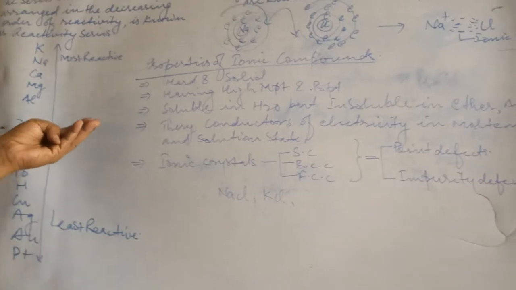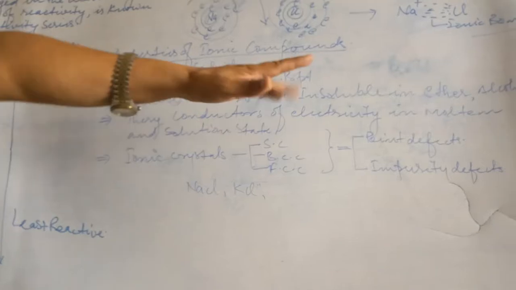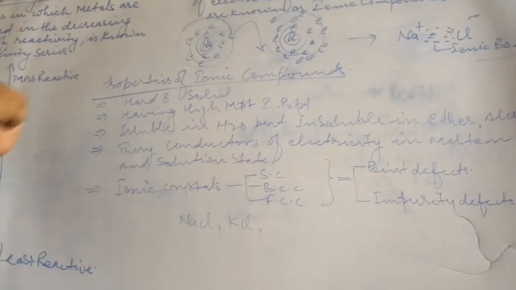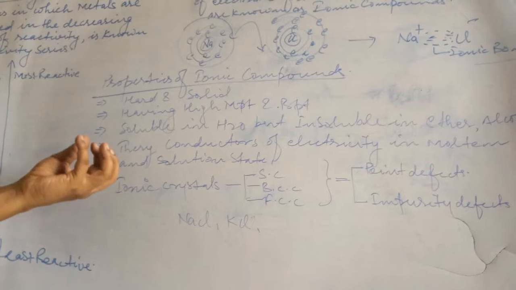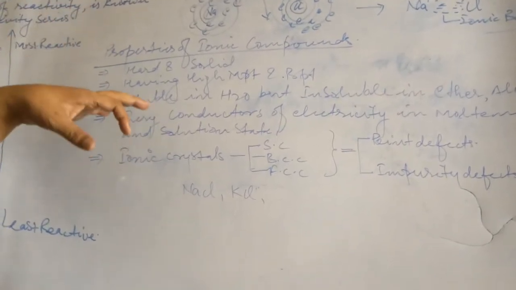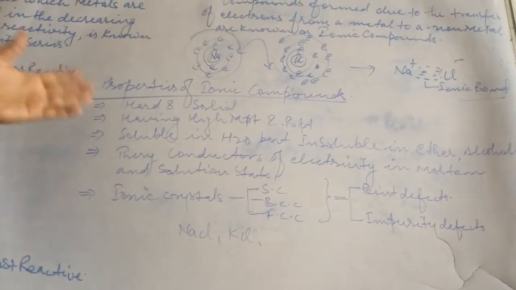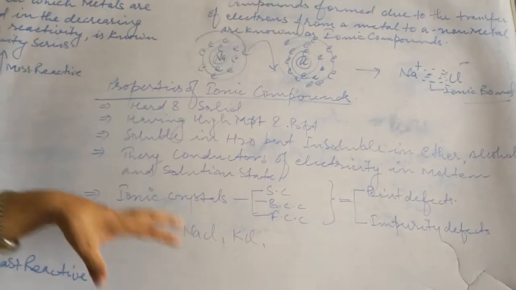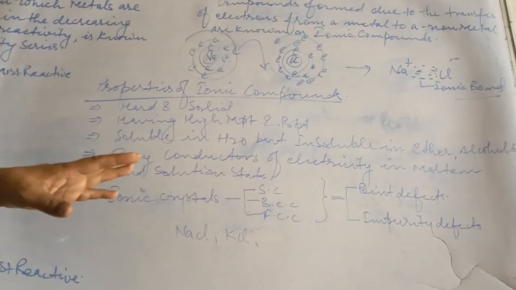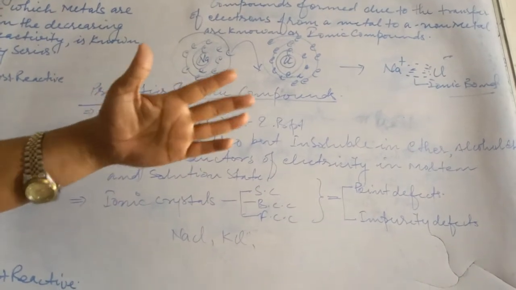Children, one more thing you have to go through. Ionic compounds conduct electricity in the molten state and in solution. When we heat ionic compounds strongly up to the molten state, they conduct electricity. Otherwise, in the crystalline solid state, they have no tendency to conduct electricity. The second situation is when we dissolve an ionic compound in water: it converts into ions, and that leads to the conductivity of electricity.